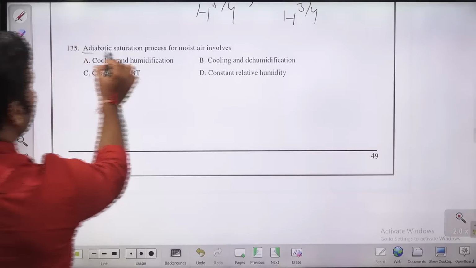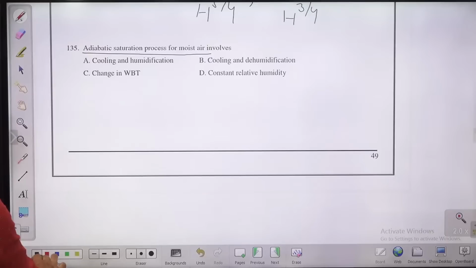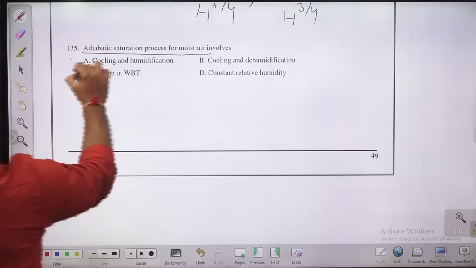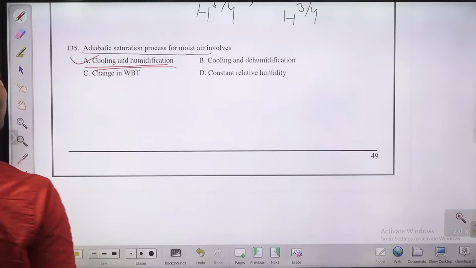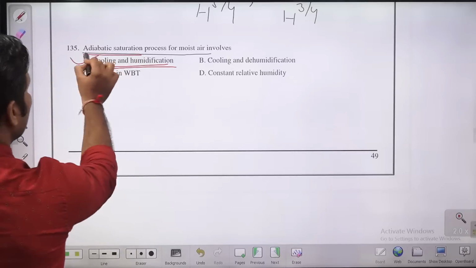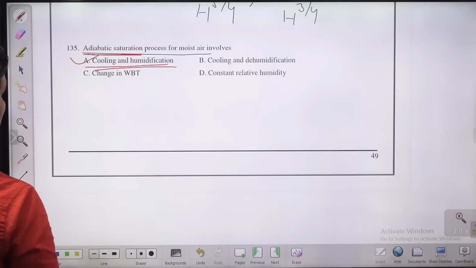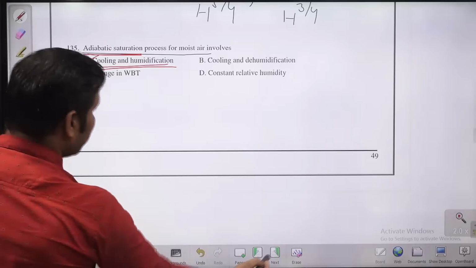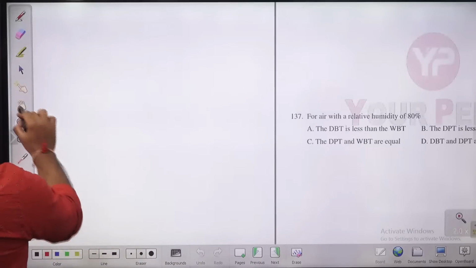Adiabatic saturation for moist air involves. What is adiabatic saturation, guys? It is a passing of the moist air through an evaporative cooler. That is adiabatic saturation. Adiabatic saturation is a cooling and humidification process. So it is a kind of evaporative cooling. Cooling and humidification. Question number 136 in front of you.